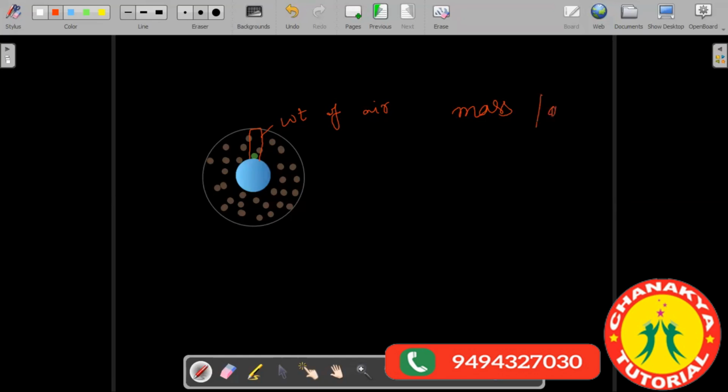Sir, basically, water vapor is lighter than ice or water, right? I mean, anything in its gaseous form is lighter than its liquid and solid form, right? Yeah, the density is less. If it is in the gaseous form, it has a lesser density.